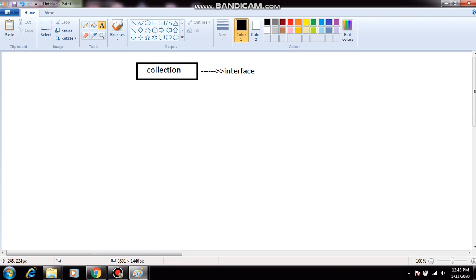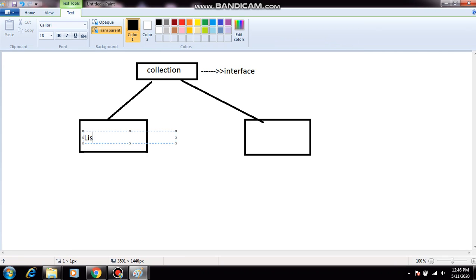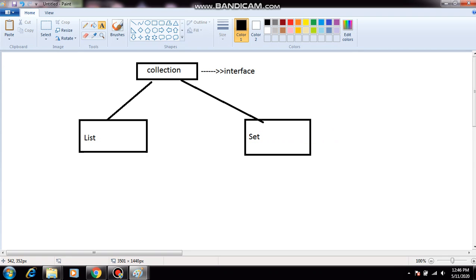Inside this collection you have two more interfaces. One interface is called list and another interface is called set.